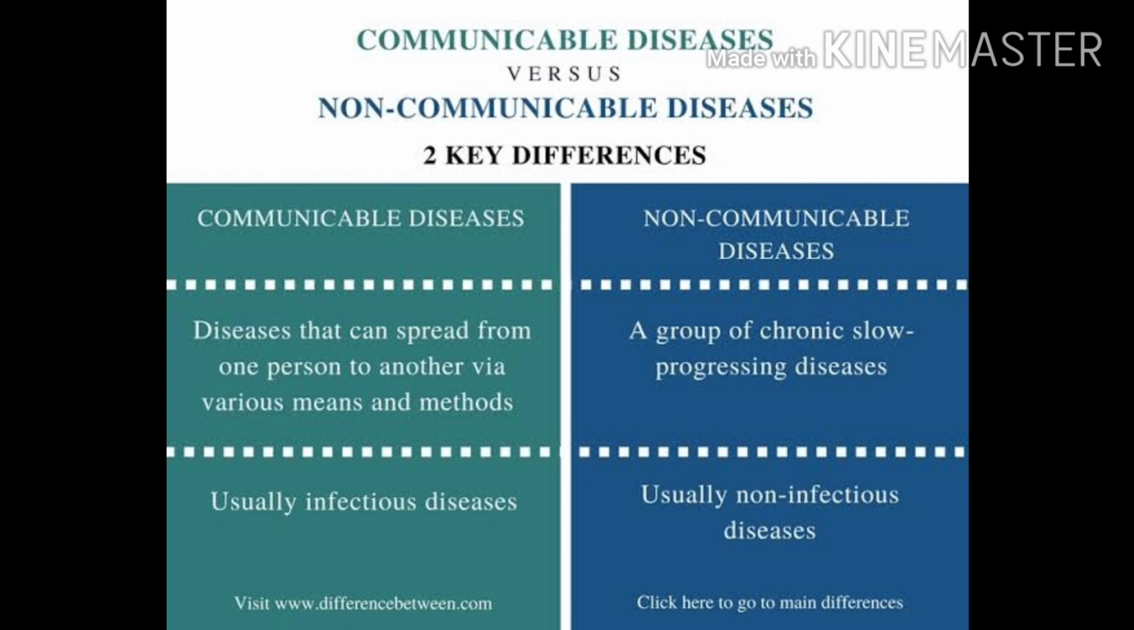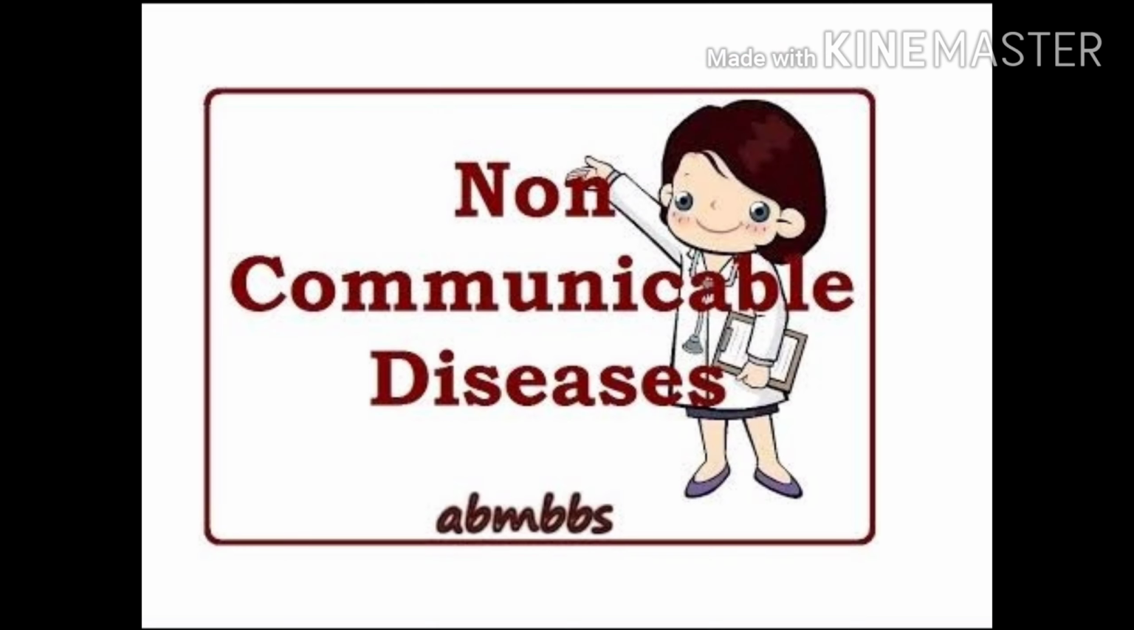Children, diseases may be of two types, non-communicable and communicable disease. Non-communicable diseases do not spread from an infected person to a healthy person. Children, deficiency of nutrients causes this type of disease. Now let us know about them one by one.